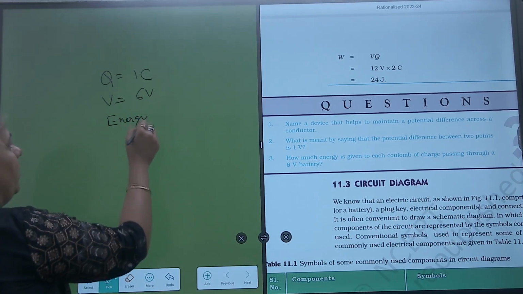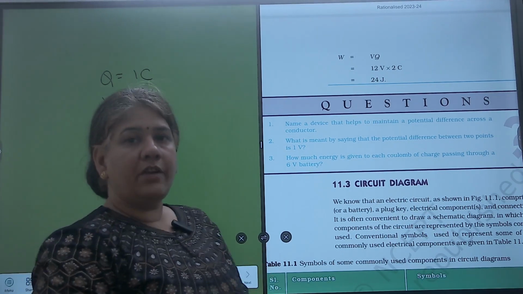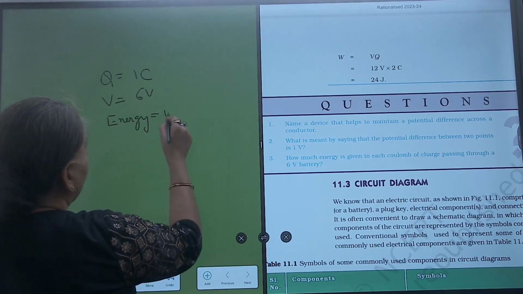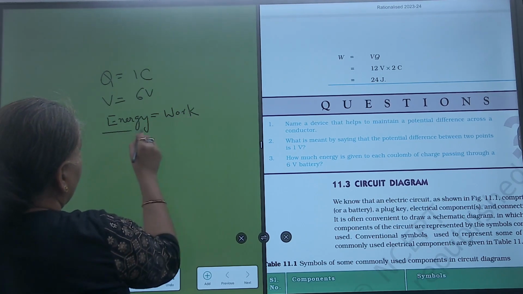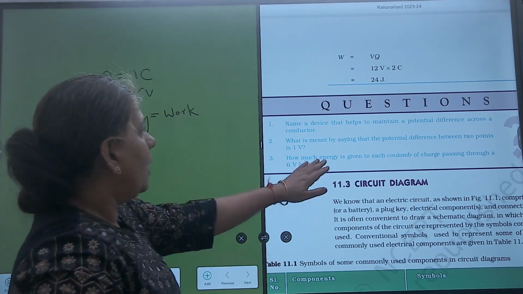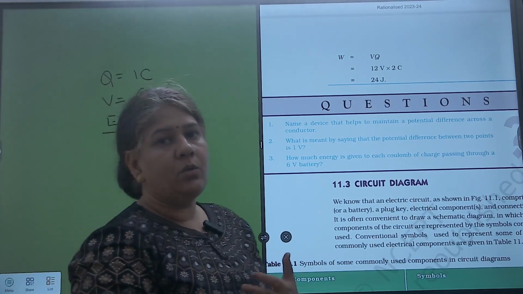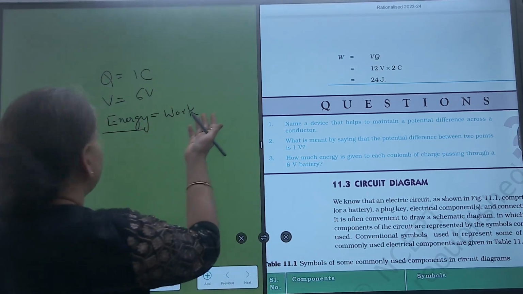So do not get confused, because just now I explained that energy and work are synonymous terms in physics. So energy is nothing but work done. How much energy will be used up? That will be equivalent to how much work is done or how much work is obtained.